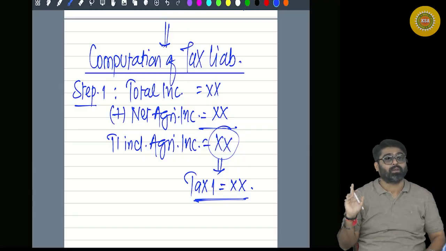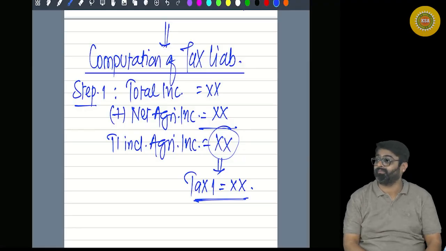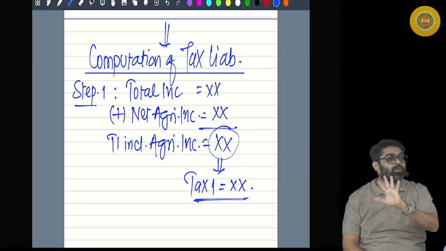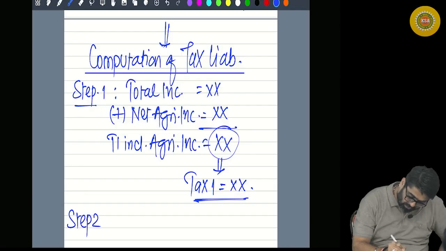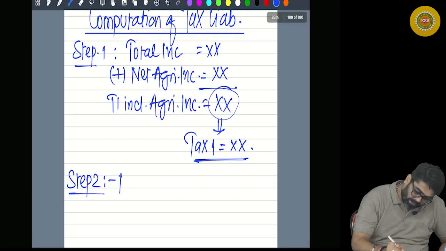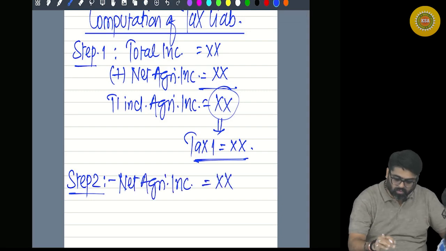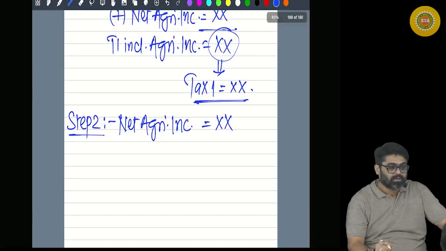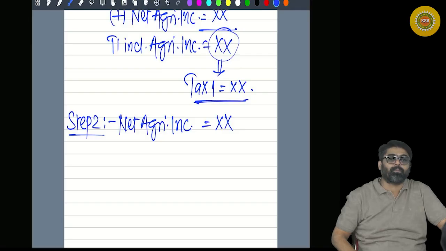Now don't you think that this tax 1 also includes the tax on your agricultural income? The tax on agricultural income you are going to reduce in step 2. So what is your step 2? You will take your net agricultural income again. And on this net agricultural income, if you directly apply the basic exemption limit, what will happen?